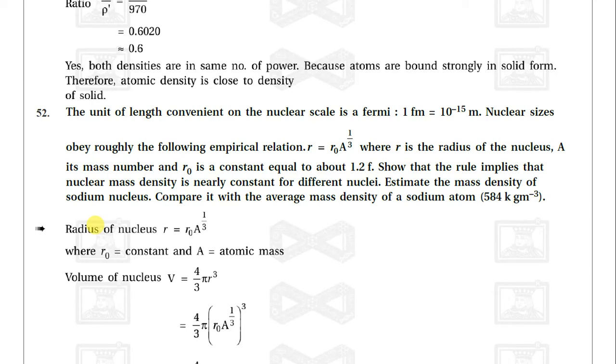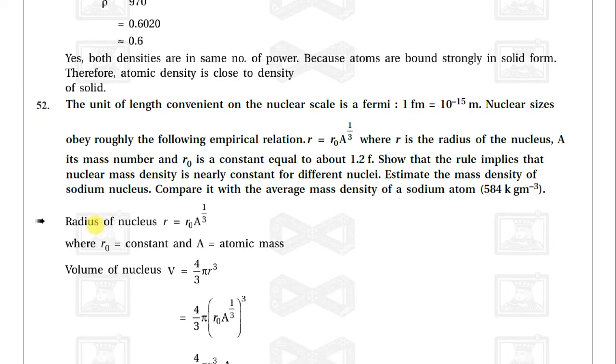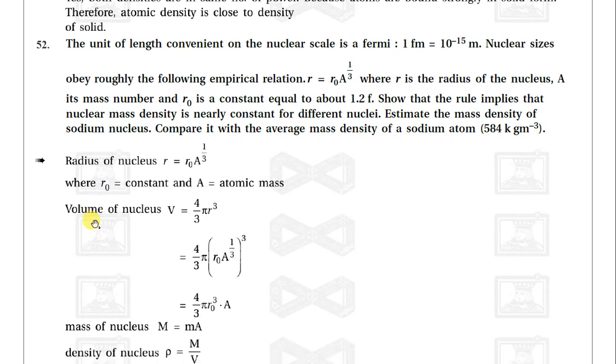Estimate the mass density of a sodium nucleus and compare it with the average mass density of a sodium atom. So see here, the radius of the nucleus is R is equal to R0 A raised to 1/3, where R0 is a constant and A is the atomic mass number. The volume of the nucleus V is equal to 4 by 3 pi R cube, which is 4 by 3 pi R0 cube A. The mass of the nucleus M is equal to small m into capital A.